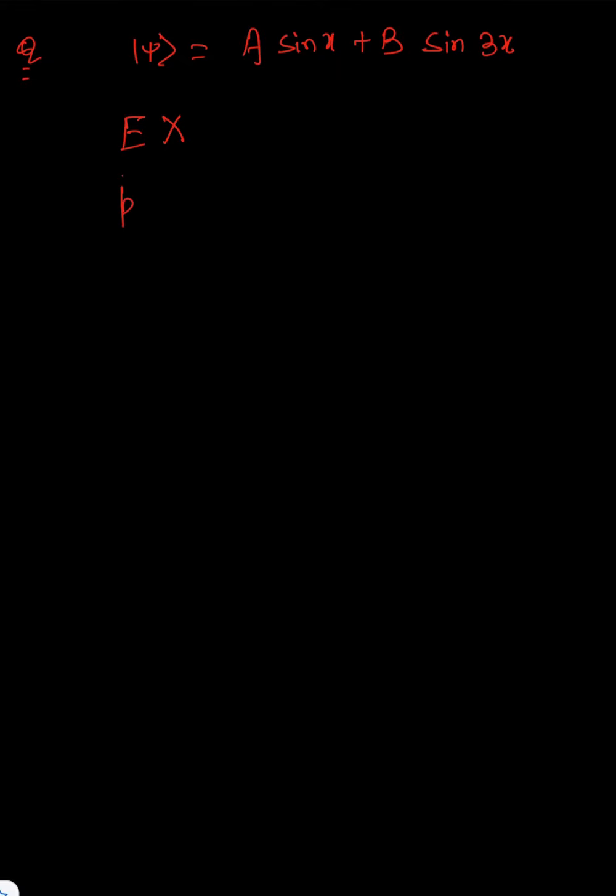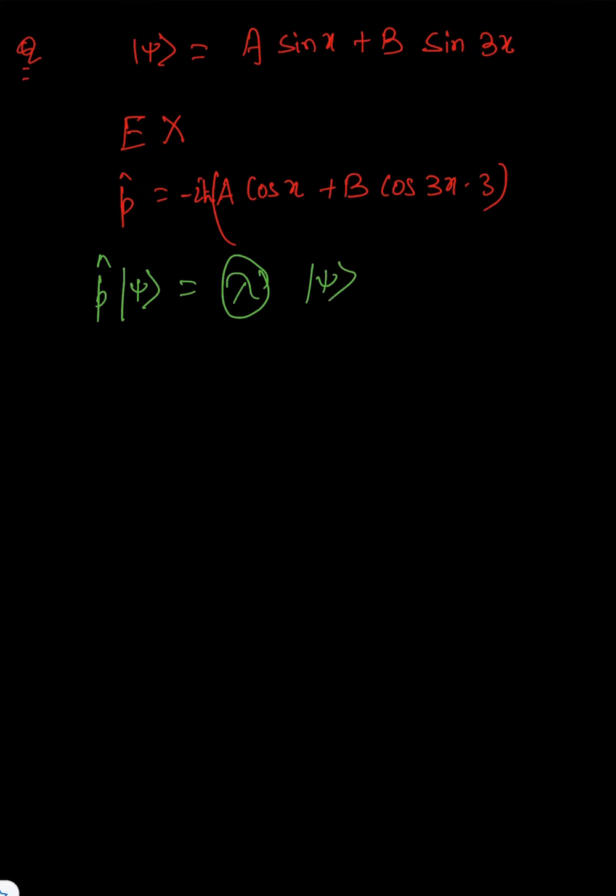When we find for momentum, we just check. We have a cos x with some constant, minus iħ, I'm just suppressing that, plus b cos 3x into 3. You can't write this as p acting on psi equal to some constant lambda psi. Never, because in the beginning you have sine, but after differentiating you have cos. Similarly, if someone asks you whether this is an eigenstate of position, the answer is no.